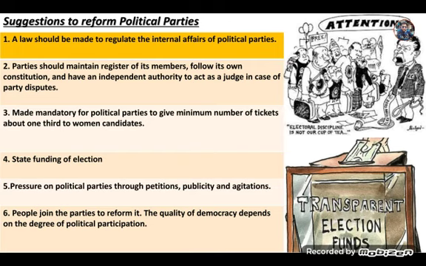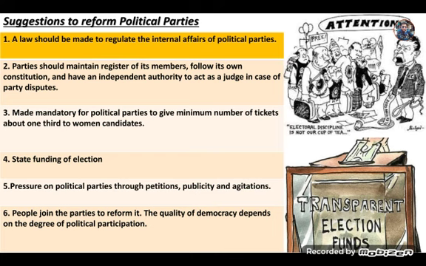Some suggestions are also given to reform political parties. A law should be made to regulate the internal affairs of political parties. A party should maintain a register of its members and follow its own constitution. Every party should have an independent authority to act as a judge in case of party disputes. Then every political party should make it mandatory to give a minimum number of tickets, about one third, to women candidates. Generally in every political party we find minimal participation of women, and they are not getting tickets either. So women should also be allowed to contest elections and to become members of parliament and state legislative assemblies.